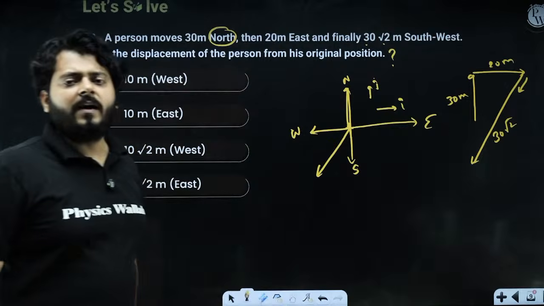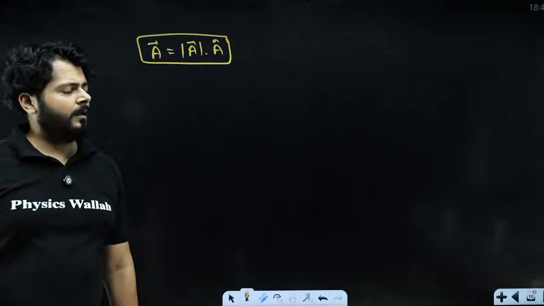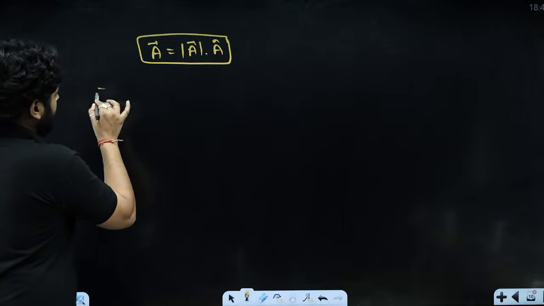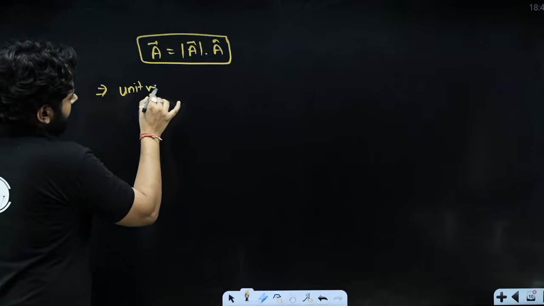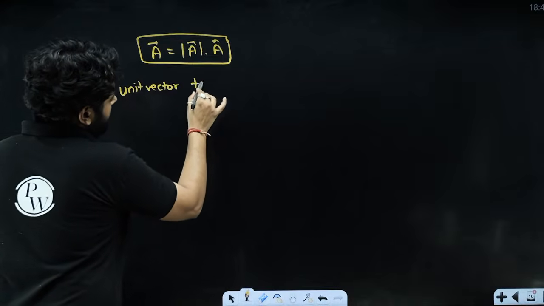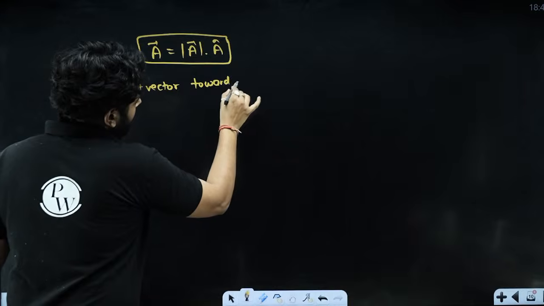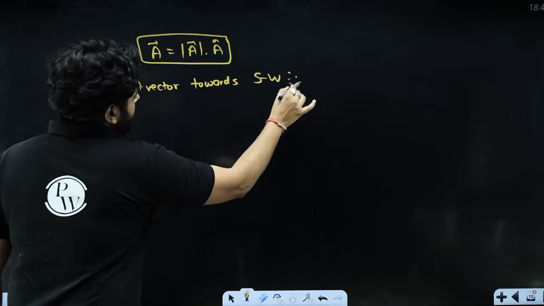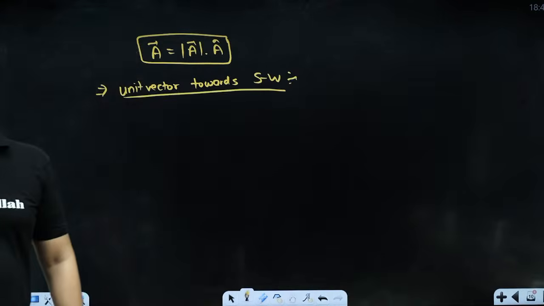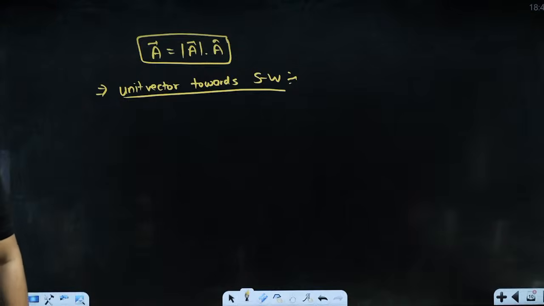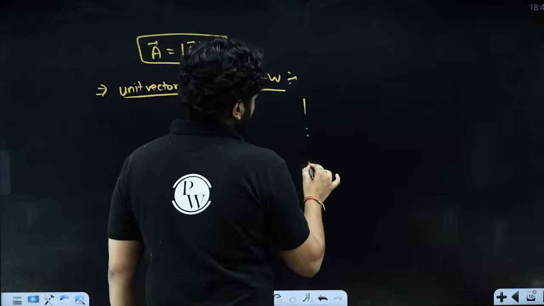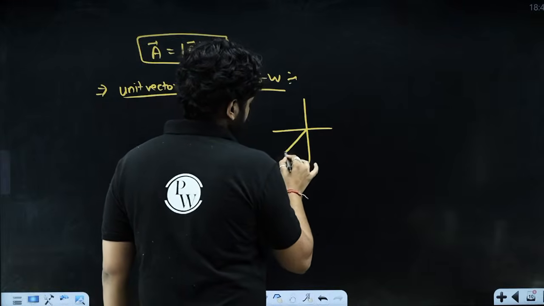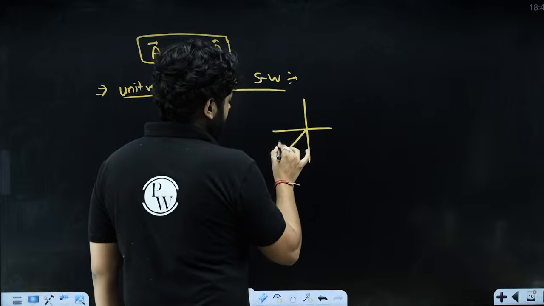So what is the unit vector towards southwest? Think about it. What will be the unit vector towards southwest? First of all, think about it. Unit vector towards southwest. Think about it. When you have that, right, then only you can talk about this idea. So you can easily think about this way, right? This is how the southwest is, right? So you can think in this way.